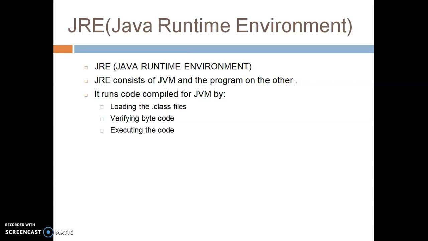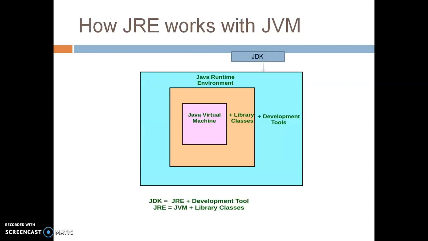So when we talk about the function of the Java Runtime Environment, who is doing that function inside the JRE? The JVM. What is JVM actually doing? It loads the .class file, then verifies the bytecode. Verification of bytecode is done by the JIT of JVM, and after that it executes the code. This is the block diagram of JRE. JRE is nothing but the Java Runtime Environment.